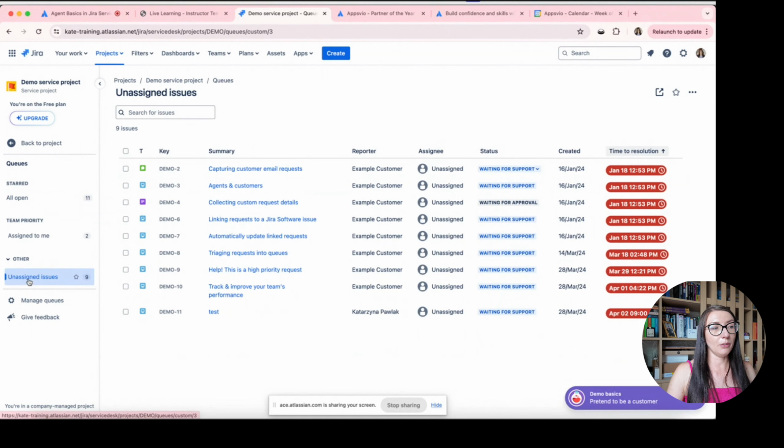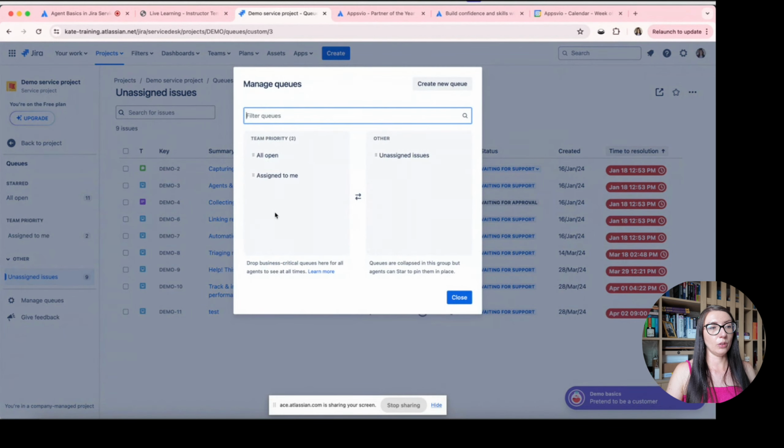This is one difference between queues in this section in comparison with these two other groups. In case of managed queues, you can see that I have an easy option to change if the queue is in team priority or the queue is in another group.